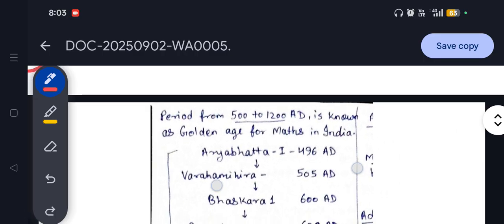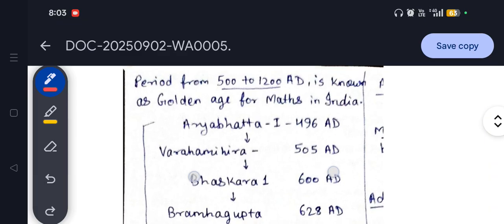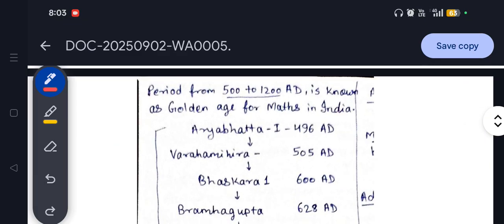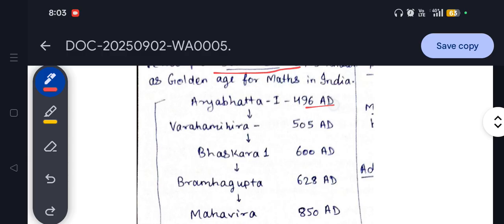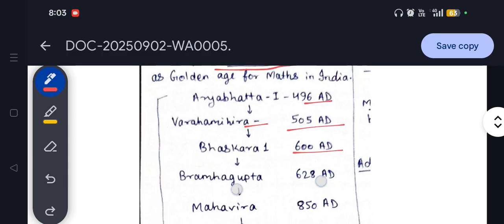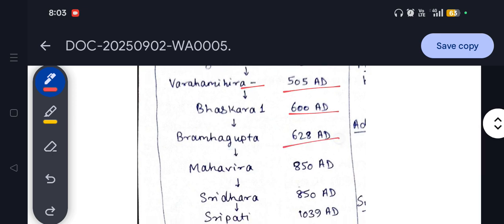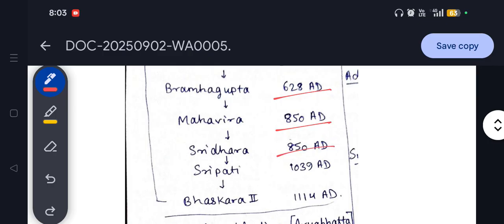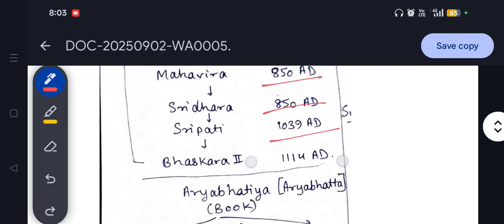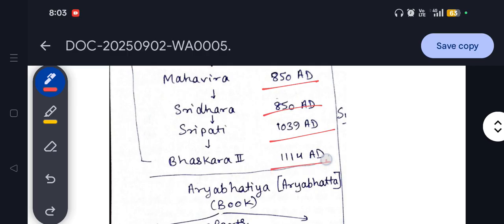Now we will look at the timeline of all those important contributors. The estimated time is from 500 to 1200 AD, right? So Aryabhatta was in 496 AD, Varahamihira in 505 AD, Bhaskara in 600 AD, Brahmagupta 628 AD, Mahavira 850 AD, Sridhara 850 AD, Shripati 1039 AD, and Bhaskara 2 is 1114 AD.